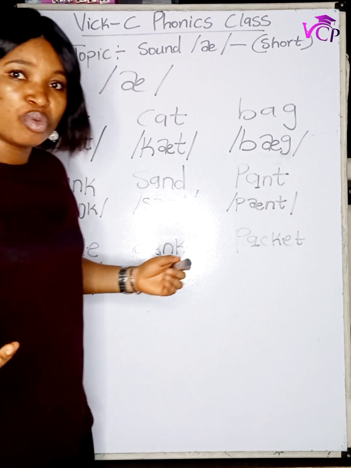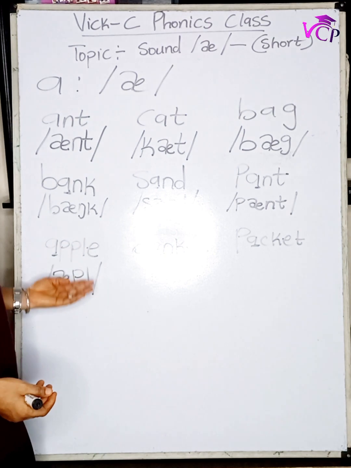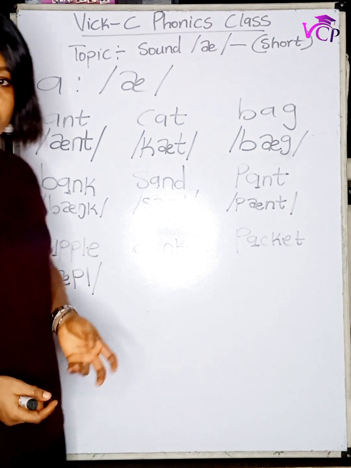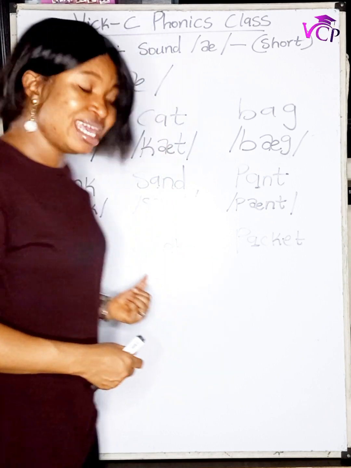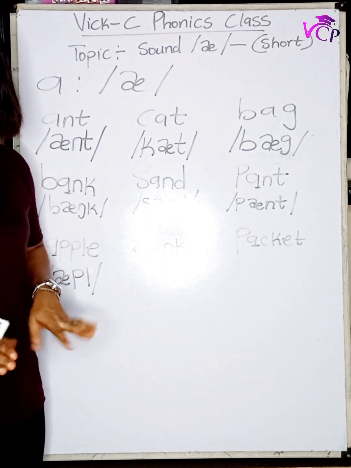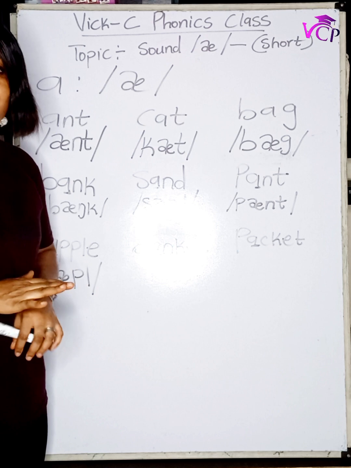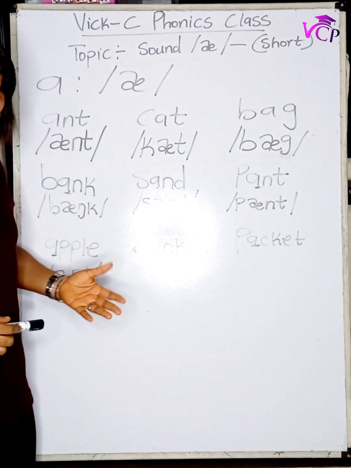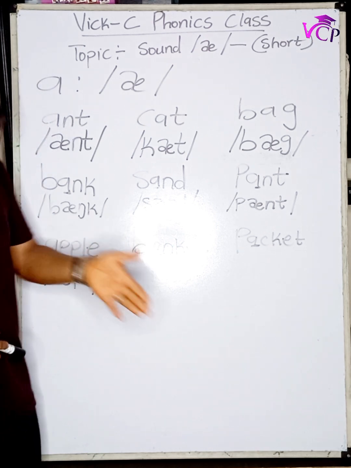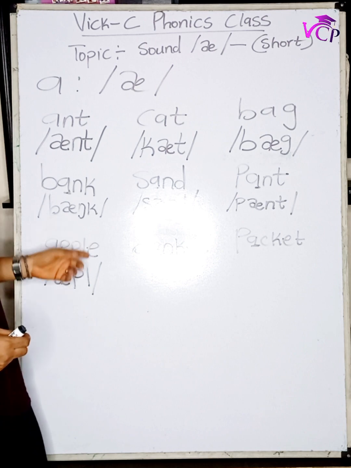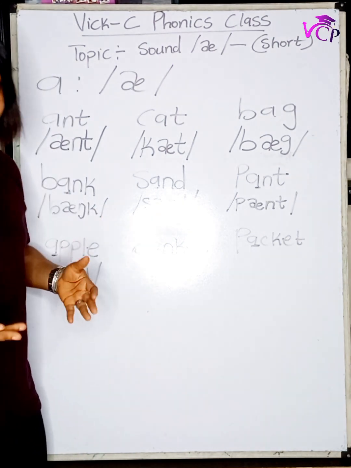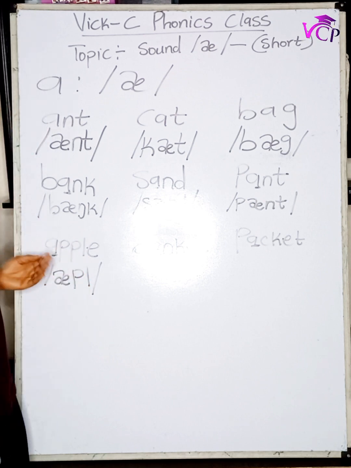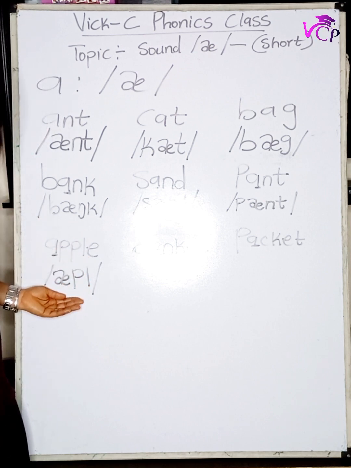I know someone will be wondering why not include the letter E. Whenever you have letter E at the end of a word, it appears to be silent. So it means when you're transcribing any word and the word ends in letter E, you do not need to transcribe letter E. That's why I have my transcription this way, giving me apple.